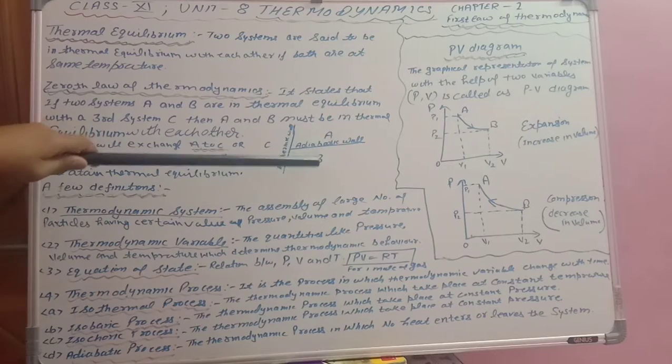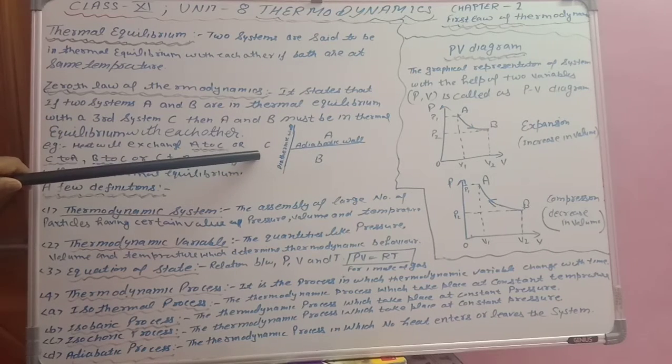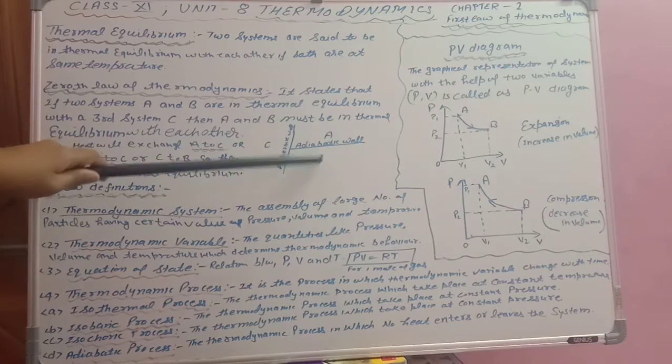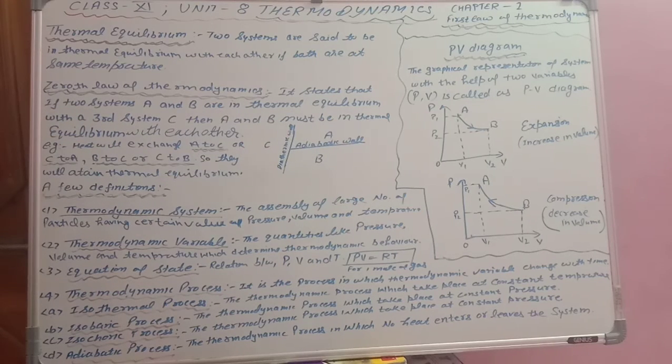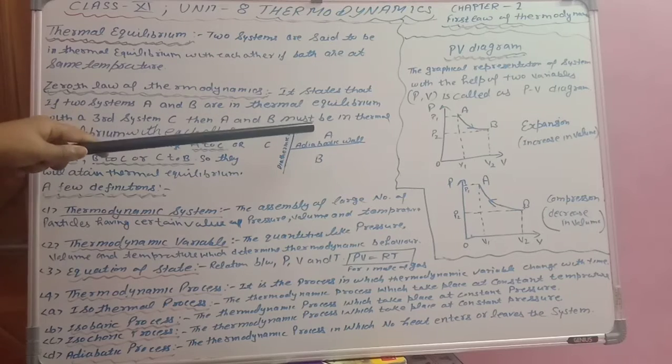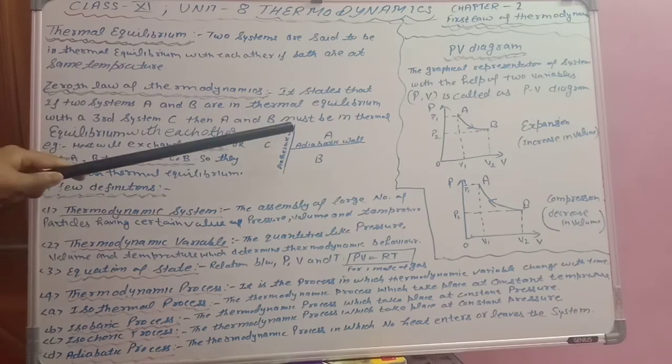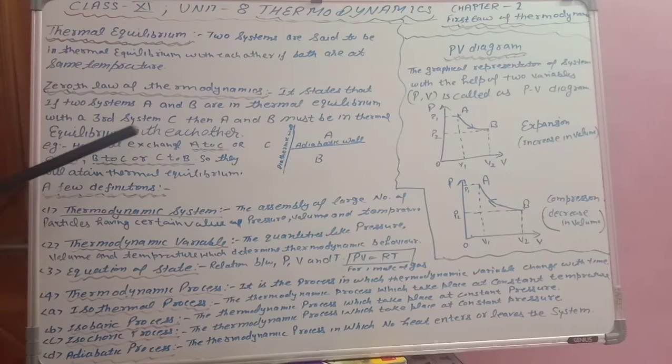So that means B is in thermal equilibrium with C, A is in thermal equilibrium with C. That means A and B are also in thermal equilibrium with each other. Okay, that means if two systems are in thermal equilibrium with the third system C, then they must be in thermal equilibrium with each other. I hope you are getting me.